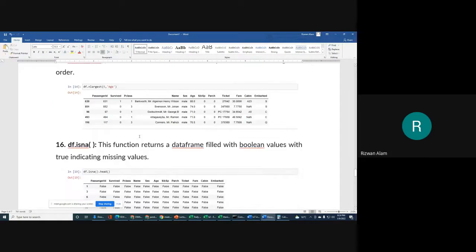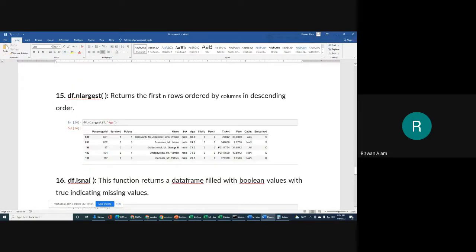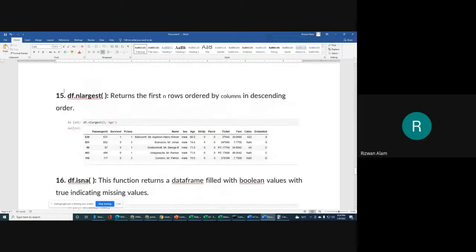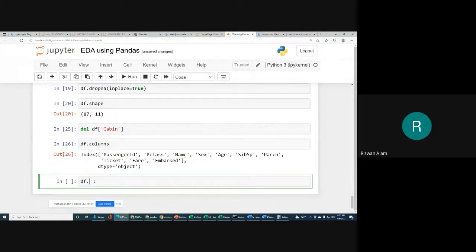So next we will go for df dot nlargest. nlargest returns the first n rows ordered by columns in descending order. So simply it will return you the rows in descending order. So you can try it yourself. df dot nlargest.